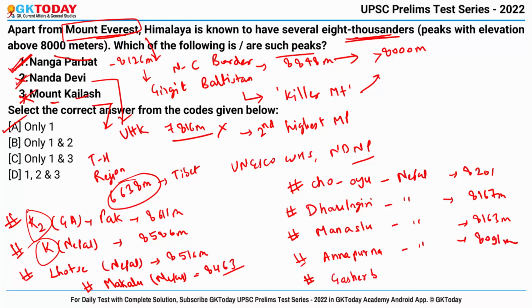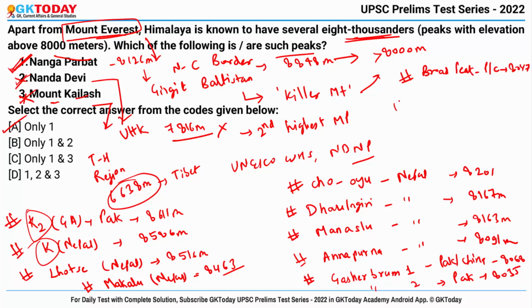Then there is Gasherbrum 1 in Pakistan and China and height is 8068 meters. Then Gasherbrum 2, it is in Pakistan, height is 8035 meters. Then the last two, Broad Peak in Pakistan and China, height is 8047 meters. And the last is Shisha Pangma. It is in Tibet with a height of 8013 meters. So these are the several 8,000ers which you have to remember, okay?